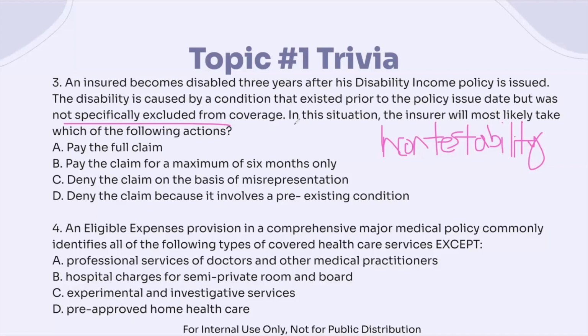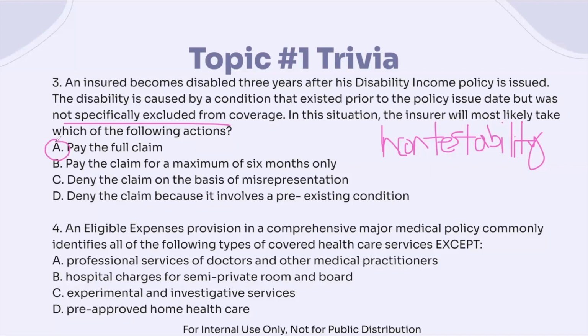And that's why we also have the entire contract provision that states right after it's issued, we can't modify the provision or modify anything in the application. And they can't also contest it, because it's been more than that period of time. We looked at the incontestability period. And so in this case, an insurer would actually pay the full claim.